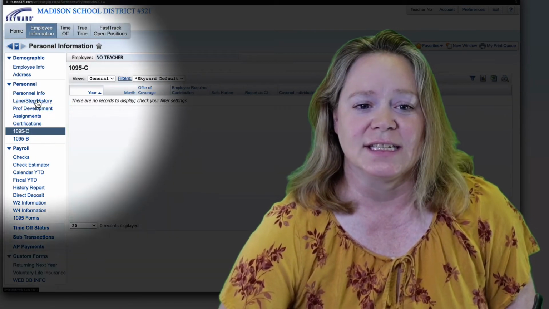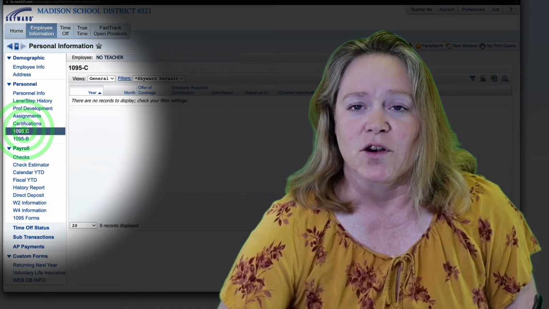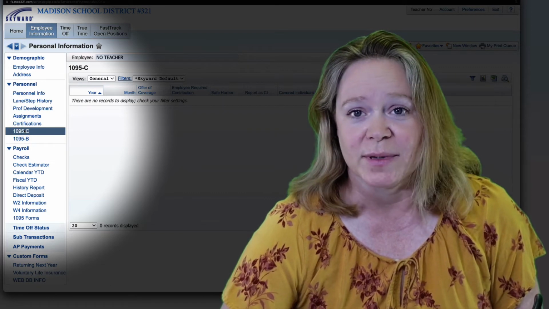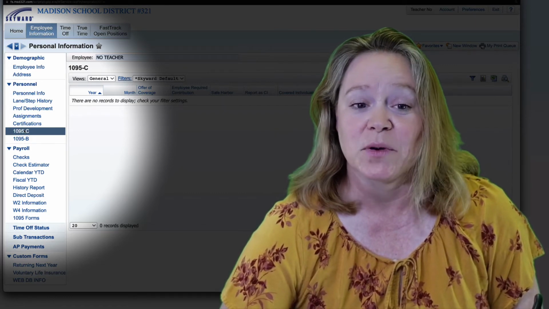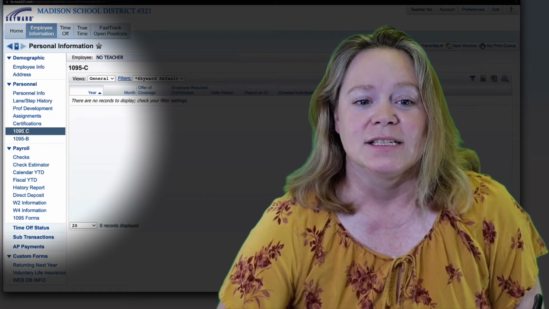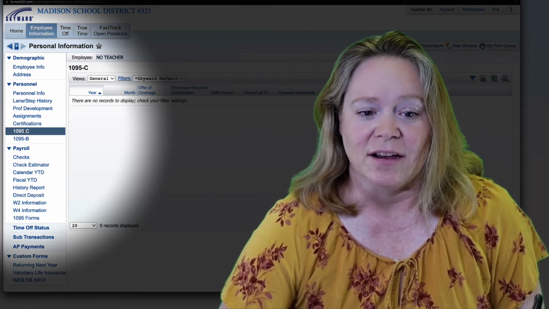Okay, a few other things you'll see is the 1095. This is that Affordable Health Care Act. This form goes to the government and we are required to print one every year, or not print one, but make one for you every year. So this is where you can find that, to print that off.